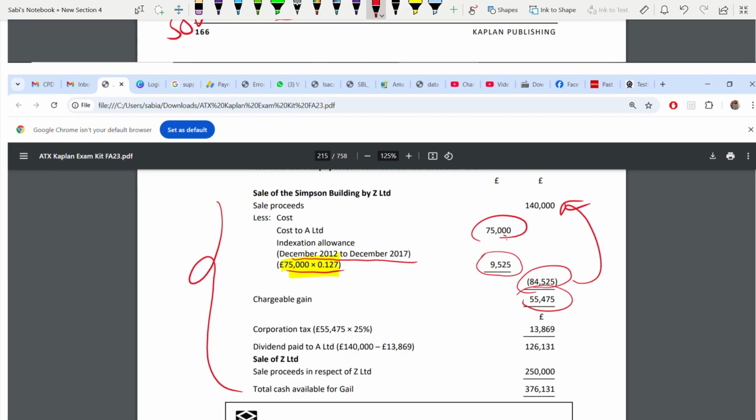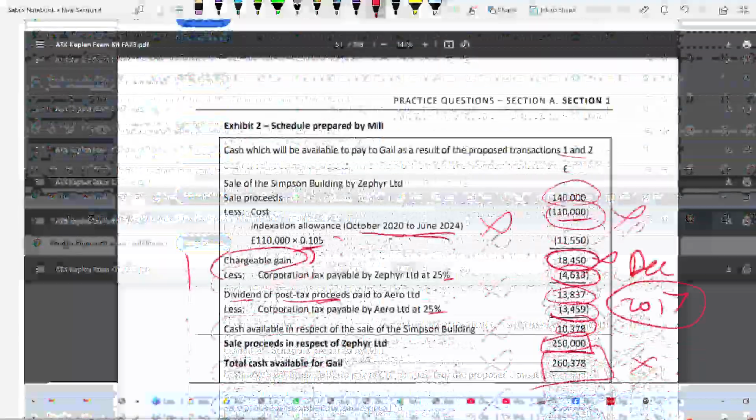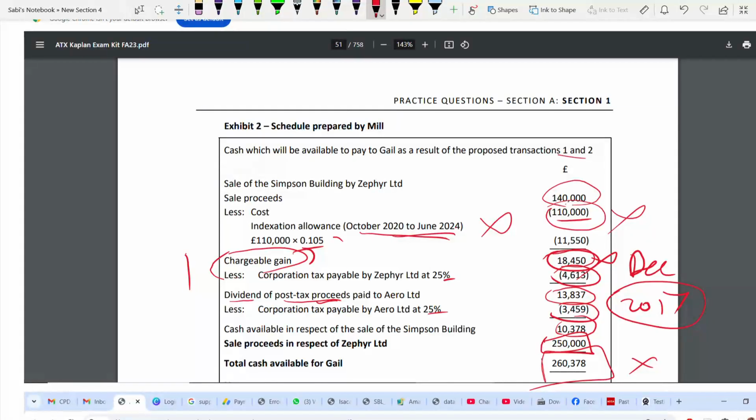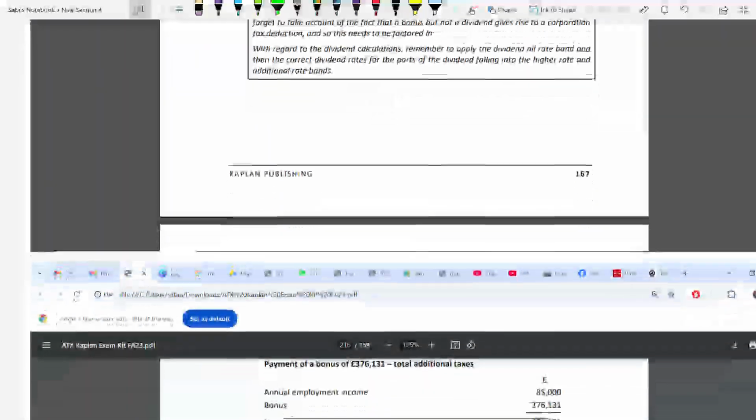Now compute this chargeable gain with this. It's 55 something, and what you got in the schedule was 18,415, much lesser than that. It's incorrect because your sale proceed was wrong.